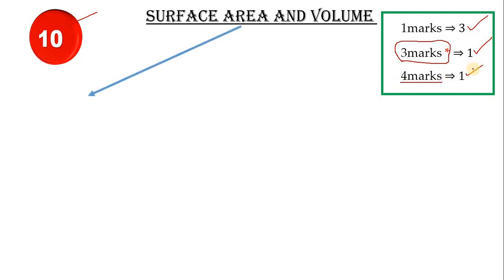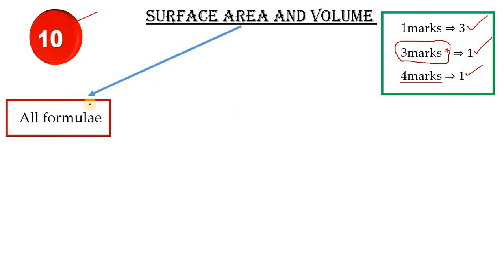In this chapter, the first thing to do is learn all the formulas. I mean the formulas from 9th standard surface area and volume, and the formulas of the frustum of a cone. All the formulas you have to learn. Definitely you can easily get 2 marks from the formulas itself. One direct question will be there. Another simple problem they may ask in multiple choice questions or in a 1 mark question. So learn the formulas very well.